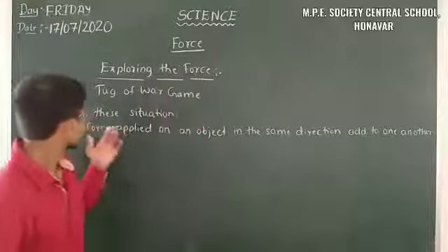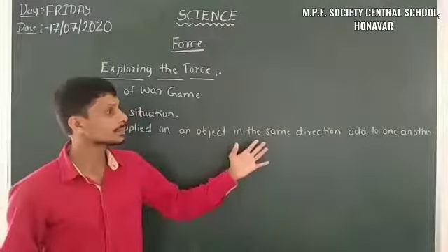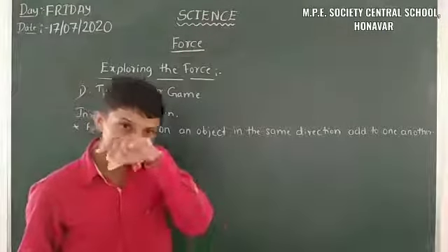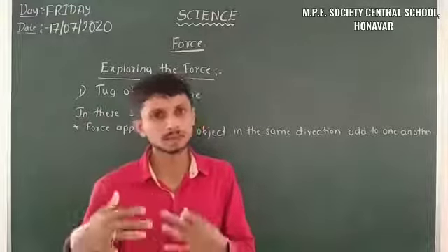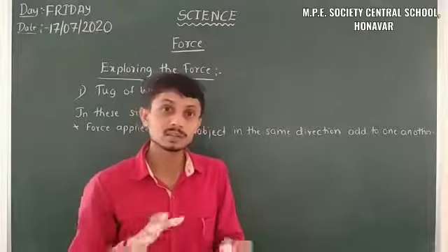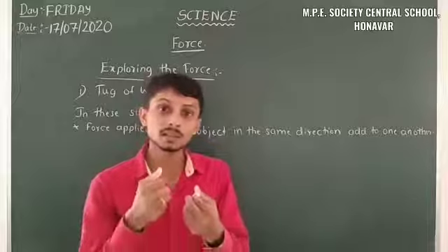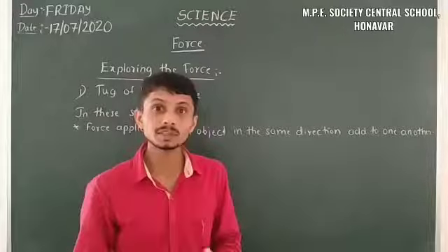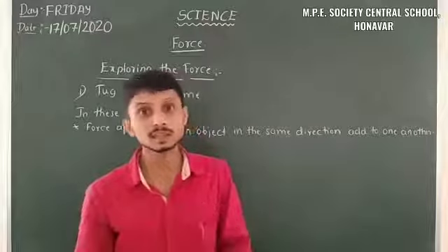Here, in this situation, the forces applied on an object in the same direction add to one another. That means in a team there are nearly 10 members, or 5 members, like that. They are all applying some force on the rope. So all the forces add together and act as the force of the team.